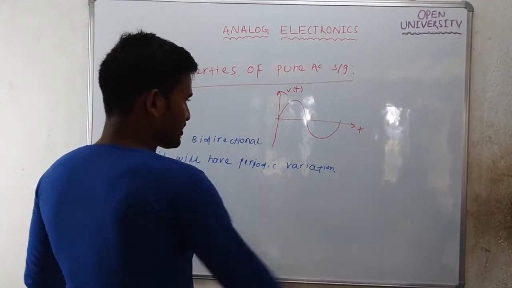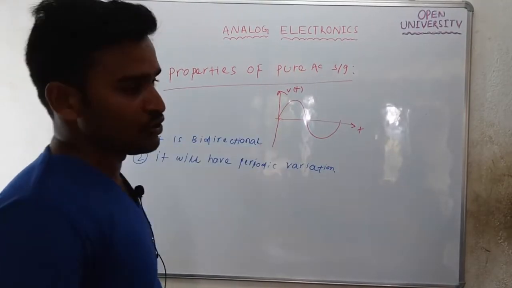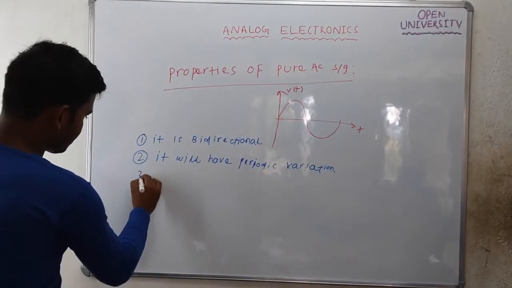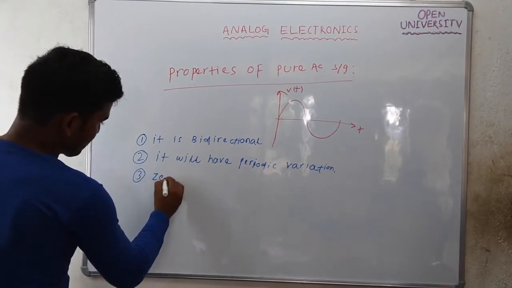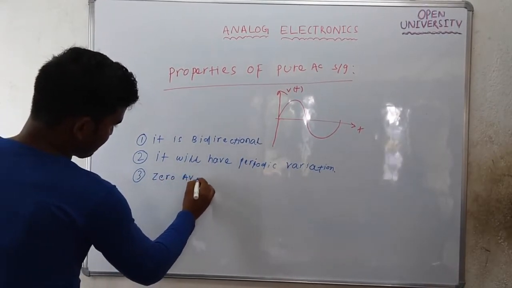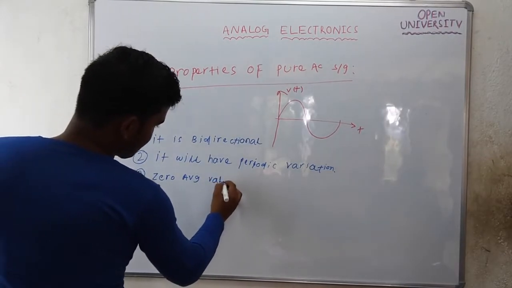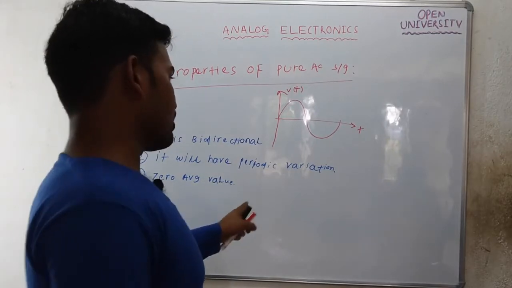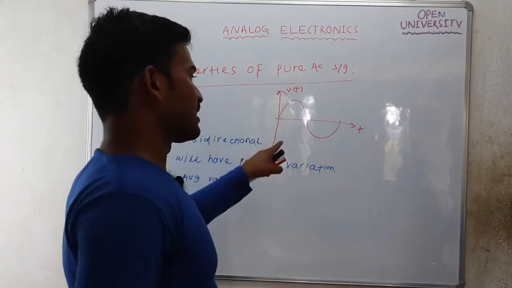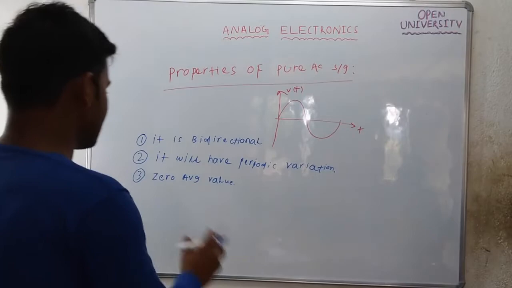The third property is that it will have zero average value. Zero average value means the DC value, the DC component, is 0. In such signals there is no DC, only AC.